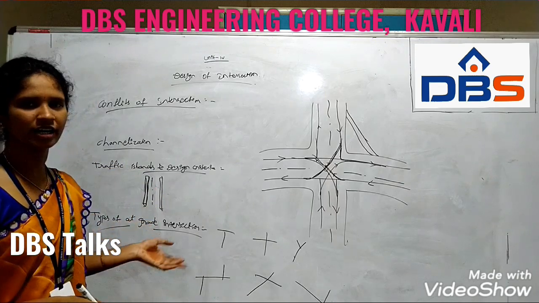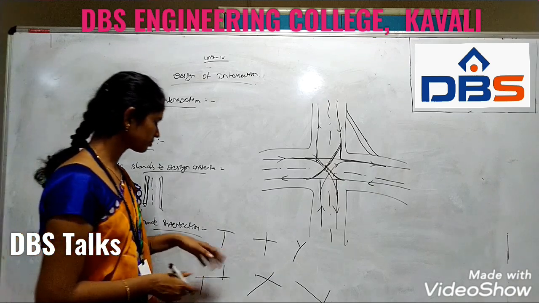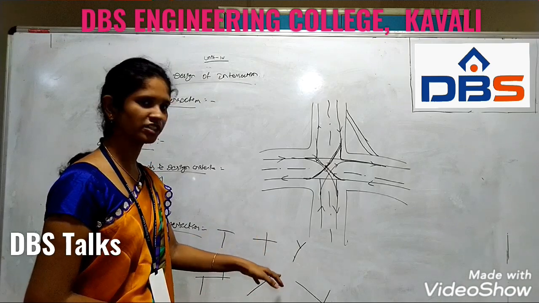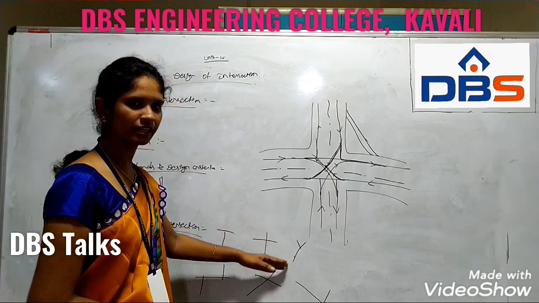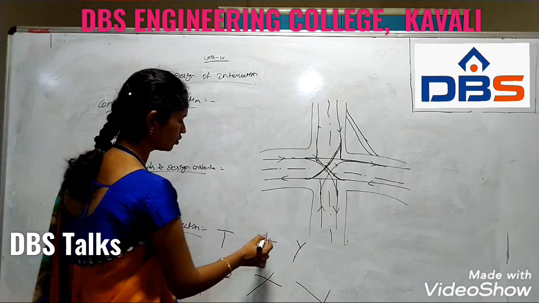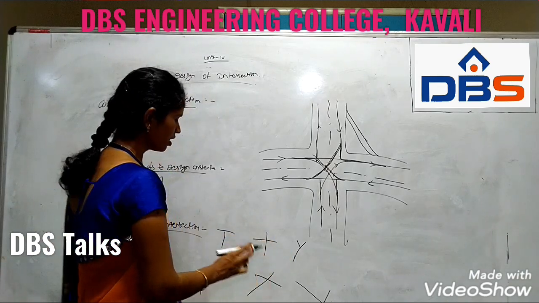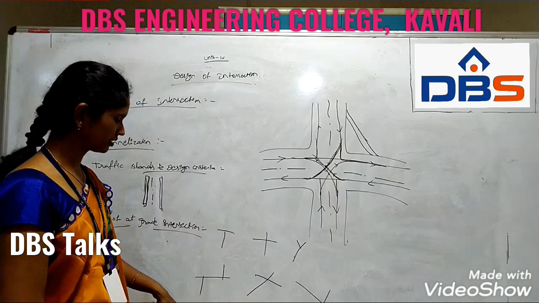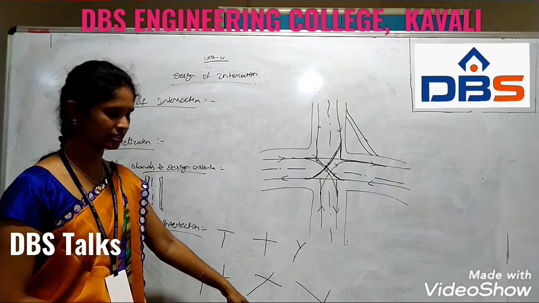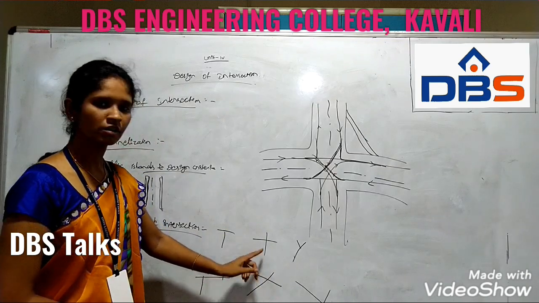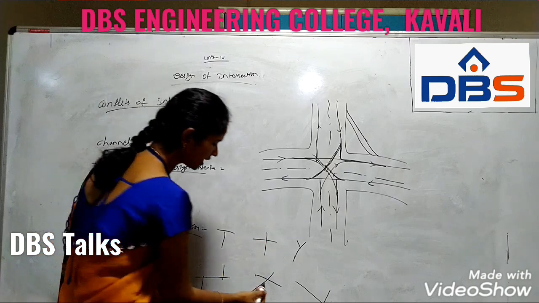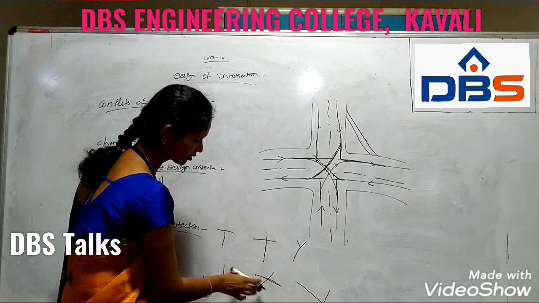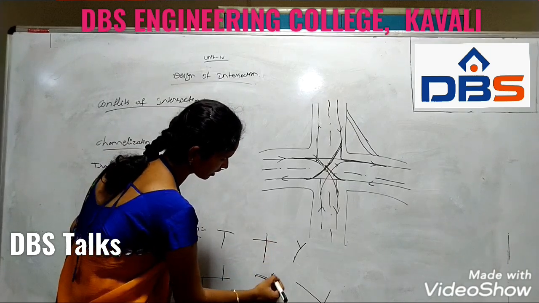The next one is types of at-grade intersection. There are different types of at-grade intersection: T-junction, cross-junction or X-junction, Y-junction. Here these three are in the normal way, so they are moving in straight directions. Whereas this one is called a staggered intersection. This is the X-junction, which is similar to the normal cross-junction. Here we take it in an inclined direction. Here we form it in the straight way, but whereas coming to this, it moves in an inclined direction.